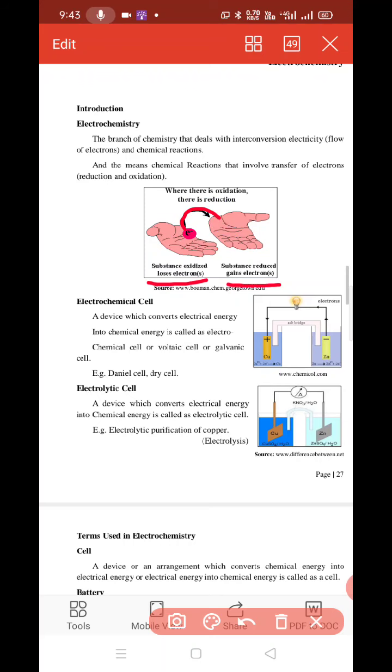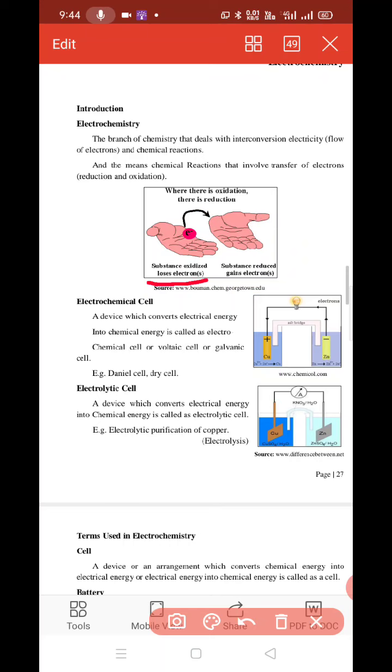This hand is losing electrons, so the process is oxidation and this hand is oxidized. This other hand is gaining electrons, so it undergoes reduction and is reduced.